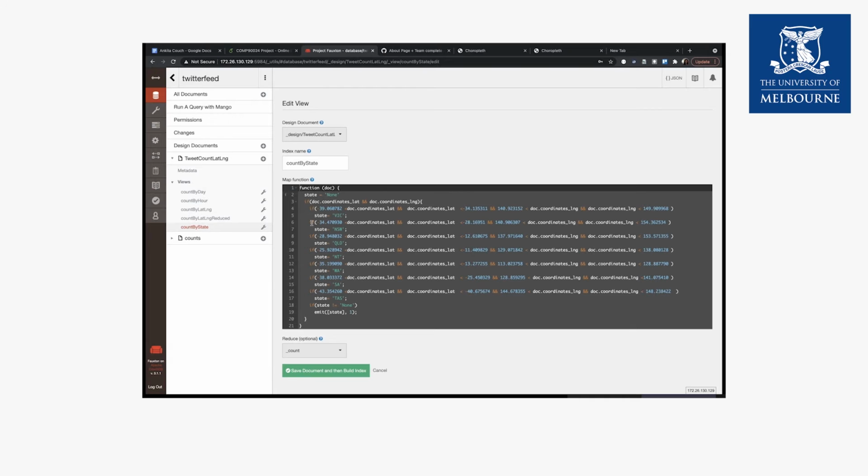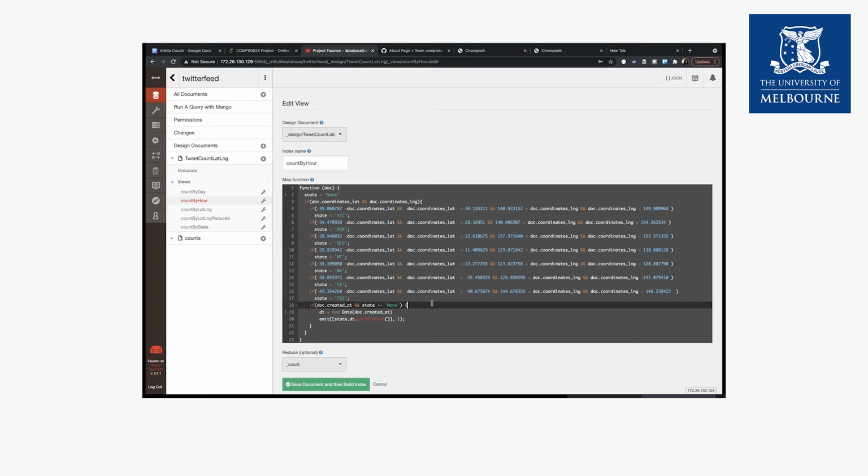Firstly, count by state. As you can see, we are using coordinates, the latitude and longitude, to know which state the tweet is coming from. The states are defined by the coordinate boxes. So finally, if the state is not none, then we are emitting the state and the count for each tweet. The count would be 1 because that is the singular tweet. And the map reduce that we are using will reduce all of these tweet counts per state as the count of the tweets from the states.